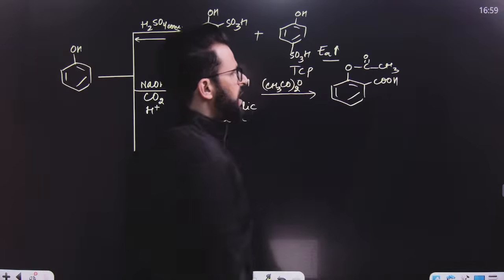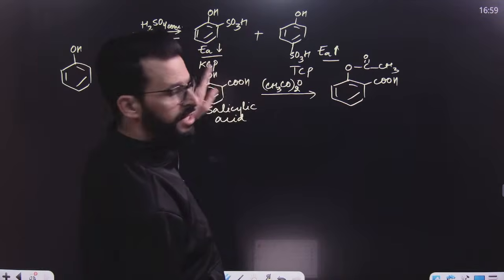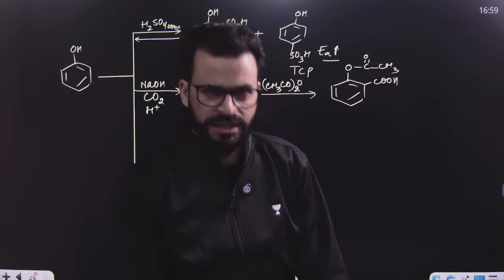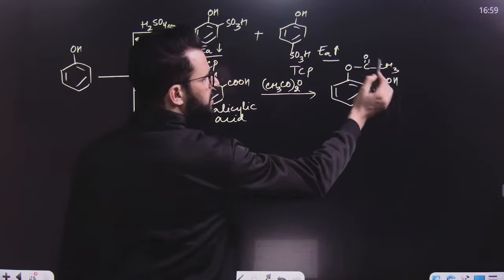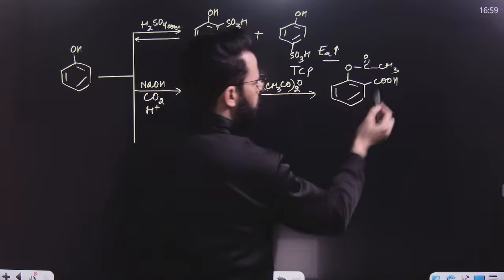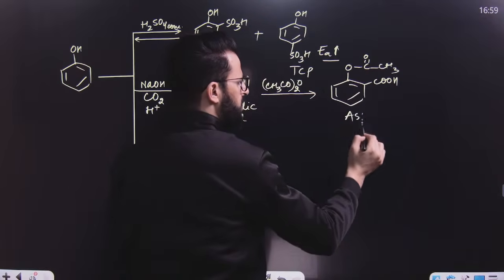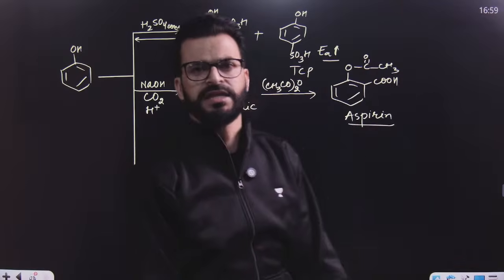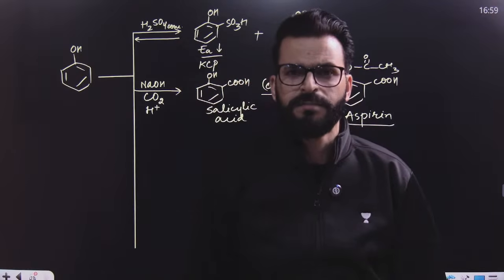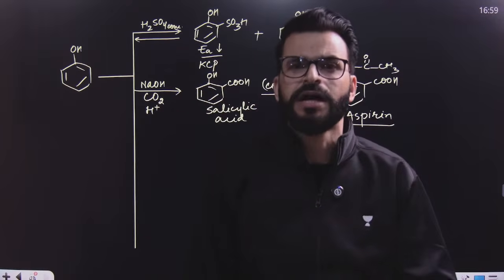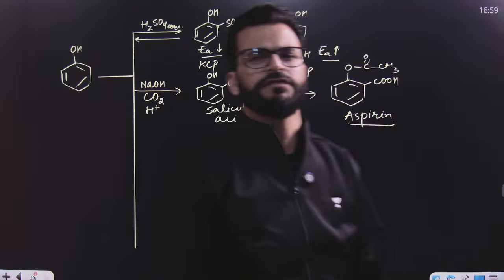It will result in the formation of acetyl salicylic acid, because in salicylic acid we have introduced acetyl. Or, with acetyl and oxygen combined together, this is known as acetoxybenzoic acid. This is commonly known as aspirin. And this aspirin can be used as an analgesic, that means pain reliever, and antipyretic, that means it can bring down the body temperature, antipyretic or febrifuge.